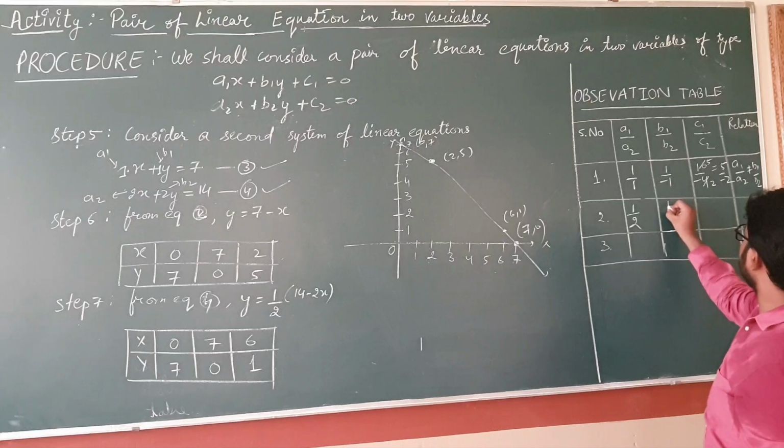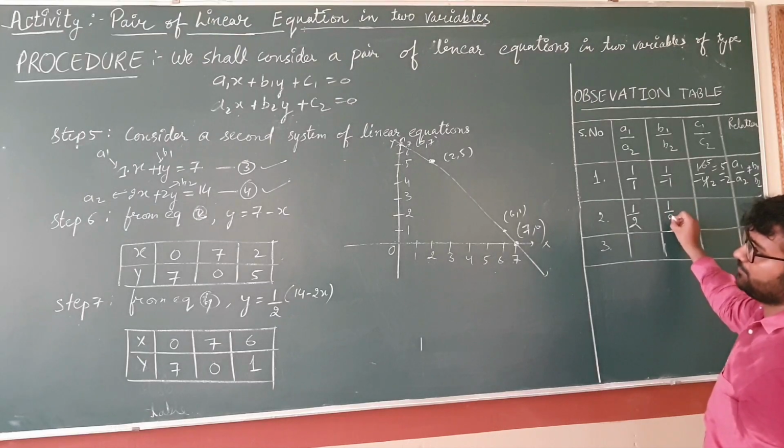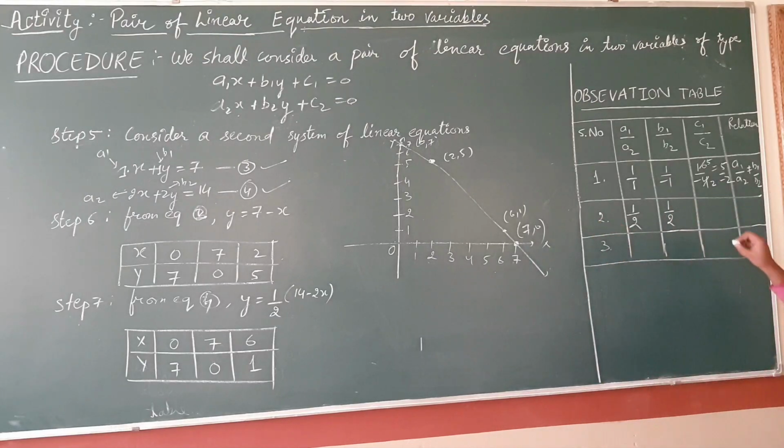Here B1 is 1 and B2 is also 2. And here C1 is 7 and C2 is 14. Then you will get 1 upon 2. So here you can see A1 upon A2 is equal to B1 upon B2 is equal to C1 upon C2. Clear students? क्लियर है?